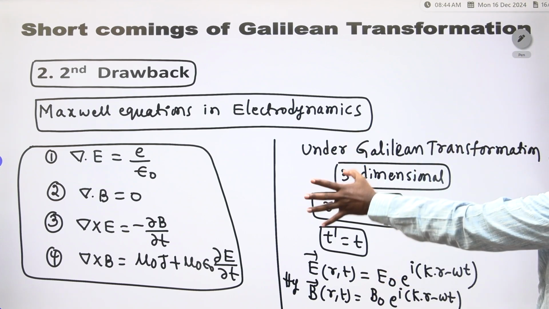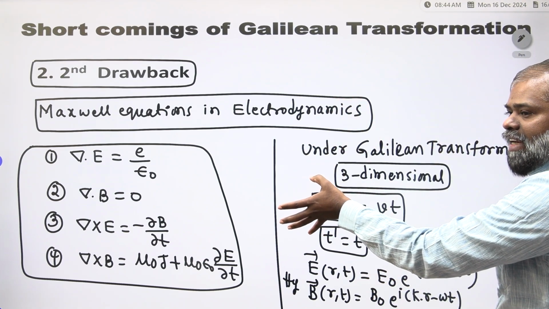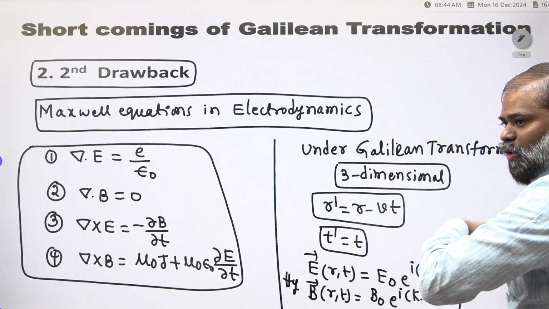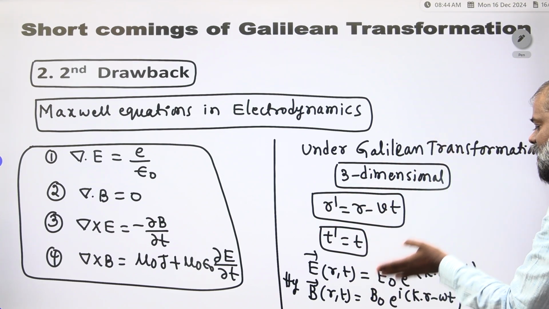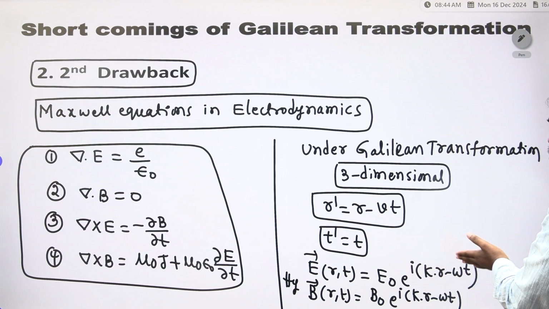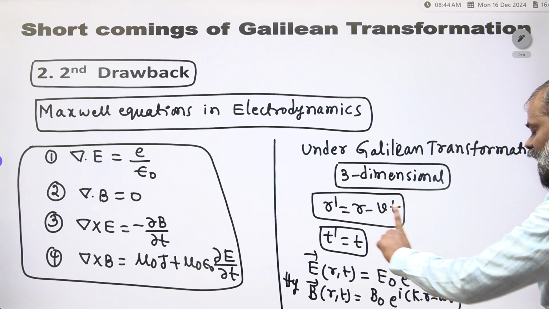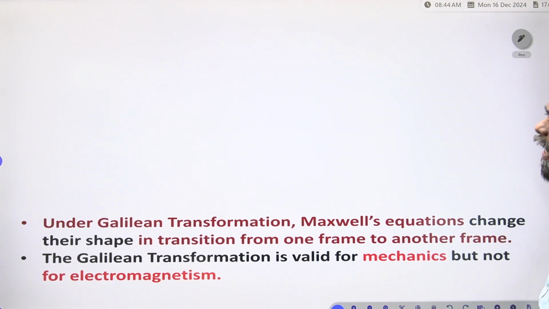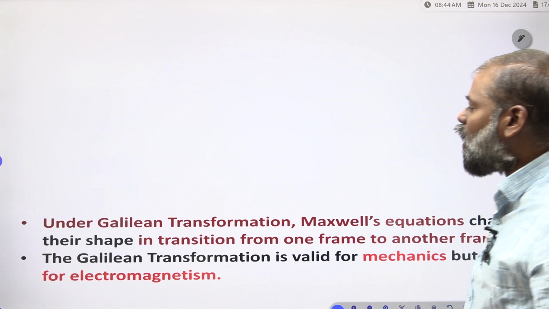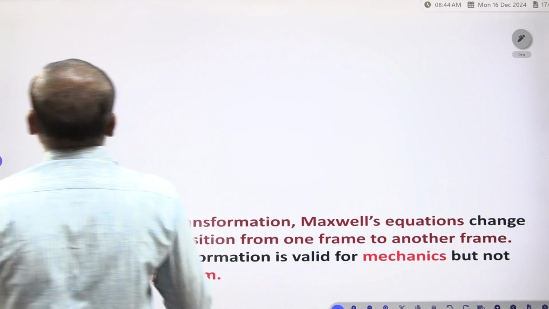The solution of the Maxwell equations gives only E and B, correct?